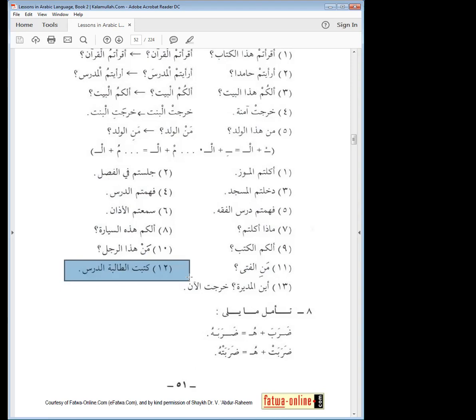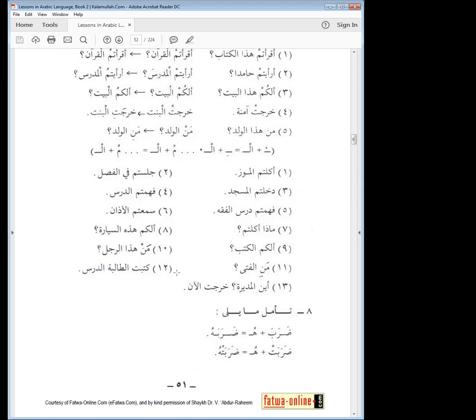كتبت الطالبة الدرس. The word originally would have been katabat with a sukoon on the ta, and then you have at-talibatu ad-darsa. But because the two sukoons are clashing, we put a kasra below the ta, so we say katabat at-talibatu ad-darsa. Next one.